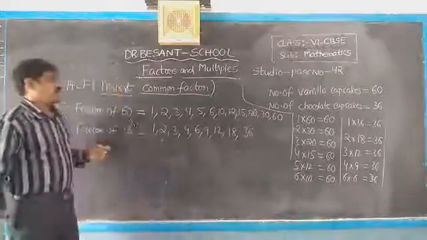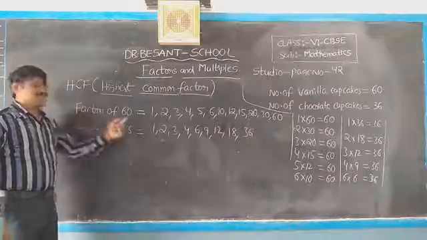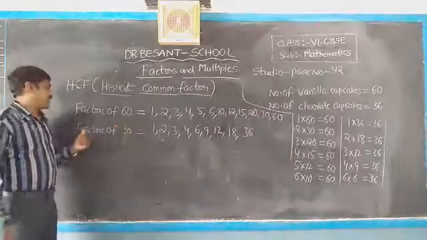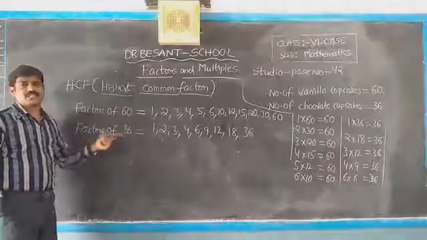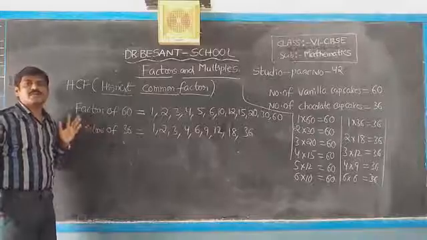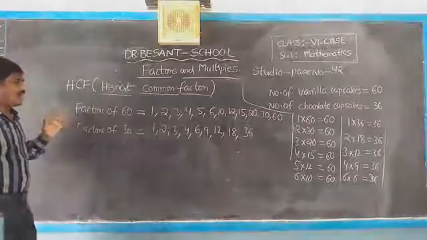Okay children, factors of 60 we got it, factors of 36 we got it. Next we have to find common factors.